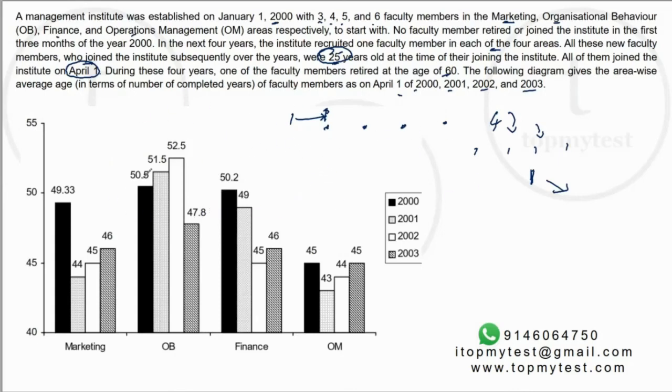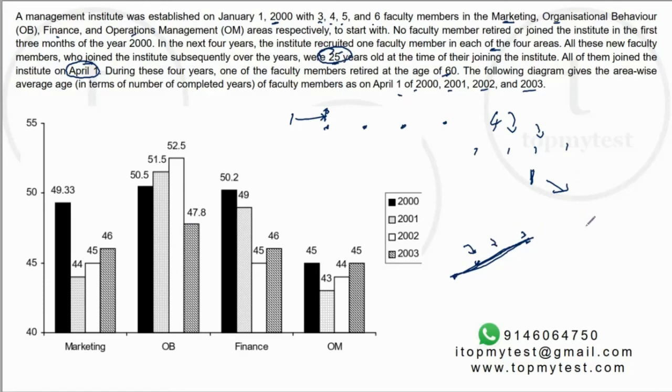So now if you look at a normal scenario, if nothing happened, every year the average age of the department will keep on rising. Everyone will age by 1 year and the overall average will also increase by 1 year. So there will be an upward trend, right? And given the ages, they are roughly around 45, 50 years old on an average. The person who's joined is 25.